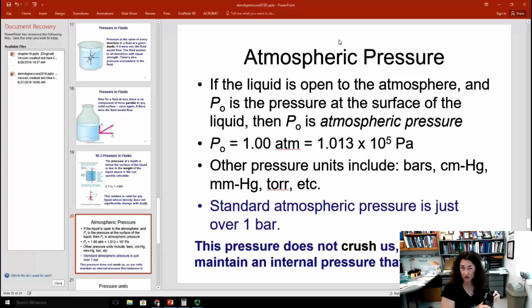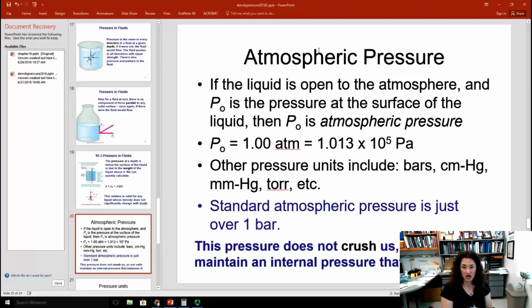Now, you might see other units for pressure too. People have invented a lot of different devices to measure pressure over the years, and that gave rise to a lot of different pressure units. And this can be really confusing for students. Some of the ones that are out there are bars, centimeters of mercury, millimeters of mercury, torr. There's a lot of different units out there, okay? But pascals is the SI unit, so that's the one that's frequently used within your textbook.